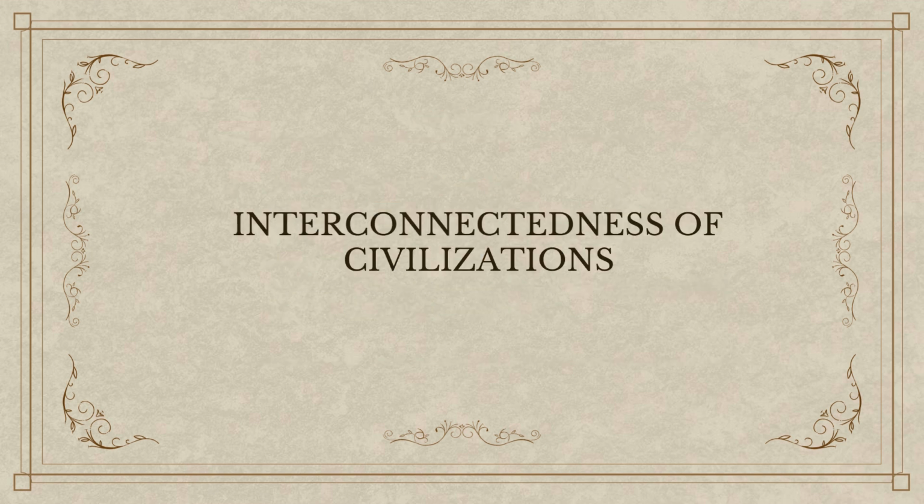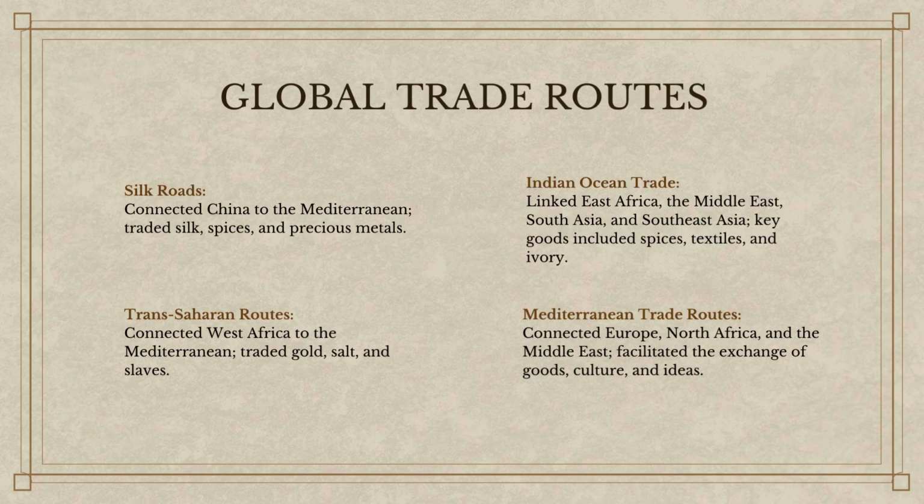This period was defined by the interconnectedness of civilizations through extensive trade networks, cultural exchanges, and diplomatic ties. The Silk Roads connected China to the Mediterranean, facilitating the trade of goods like silk, spices, and precious metals. The Indian Ocean Trade Network linked East Africa, the Middle East, South Asia, and Southeast Asia, spreading goods like spices, textiles, and ivory.